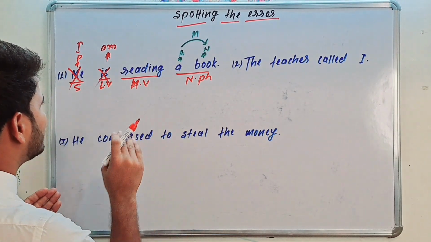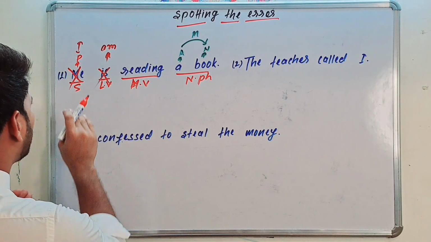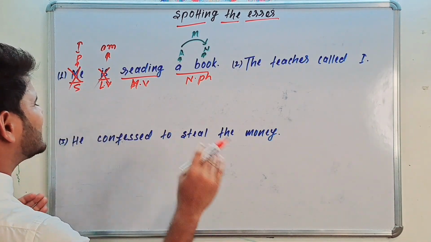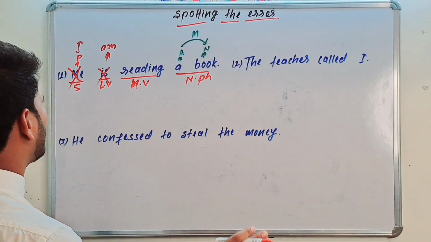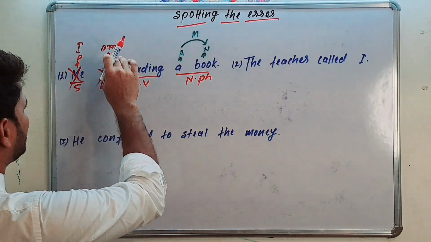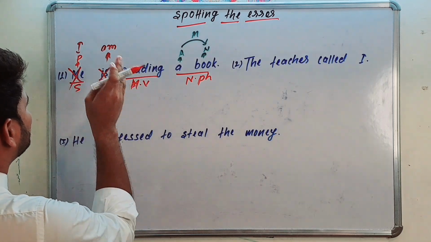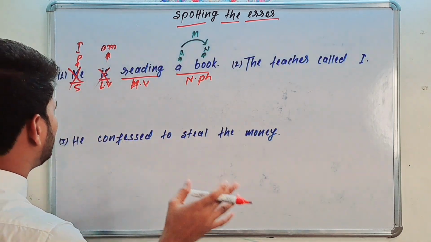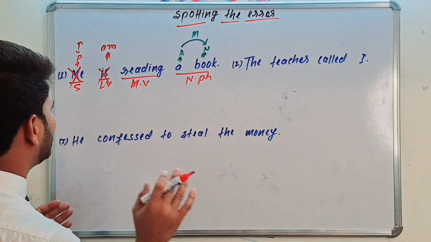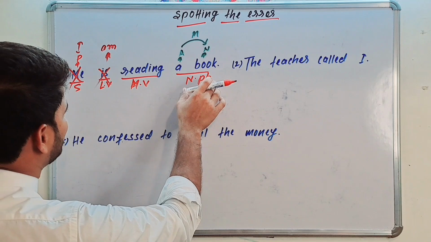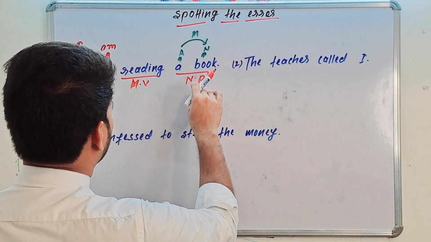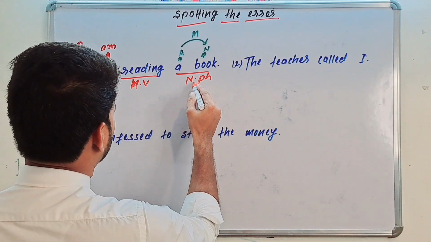You have to learn this from the first sentence. As I spotted the error part, me is reading a book is completely wrong. So here, replace me with I and is with am. The linking verb should be according to the subjective case of pronoun, not according to the objective case of pronoun. That's it. Clear? And here, this is your noun phrase. The article a modifies the noun book.